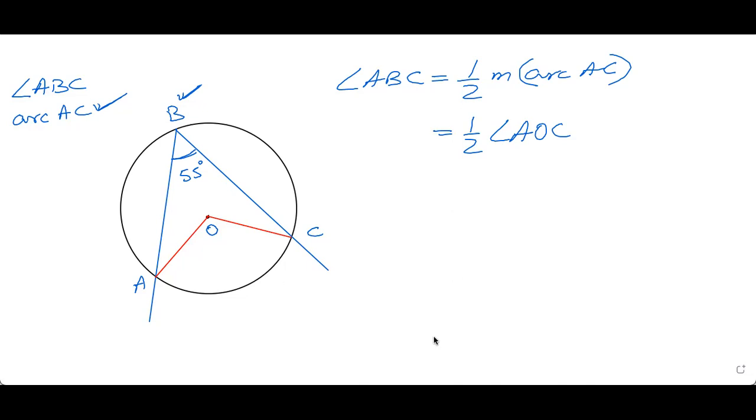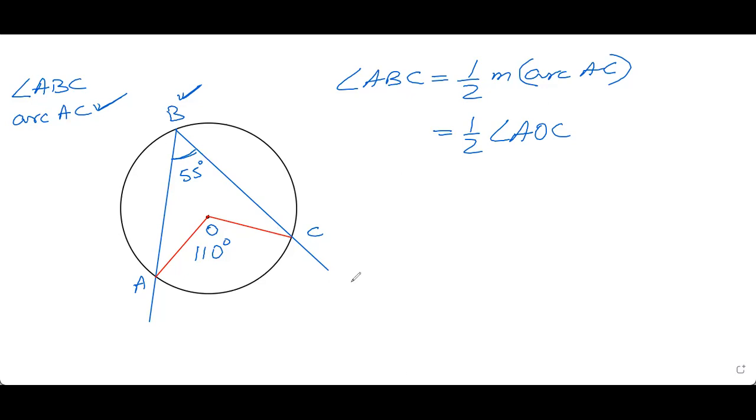If it is half of something, then conversely it is double, 110. Now if I ask you what is the measure of arc AC in the same question, what will be your answer? 110 degrees, correct. Because the measure of arc AC is nothing but the angle subtended by it at the center, the central angle. Very good, you have understood.